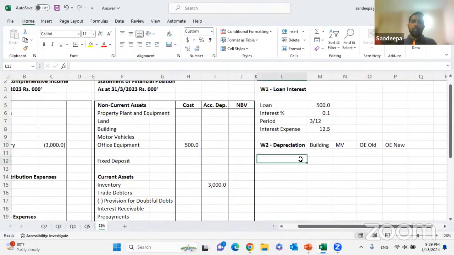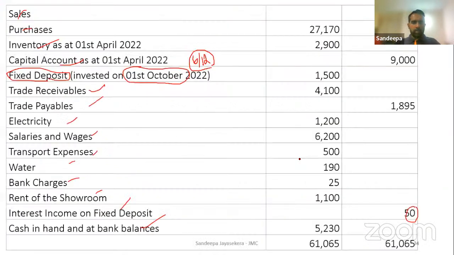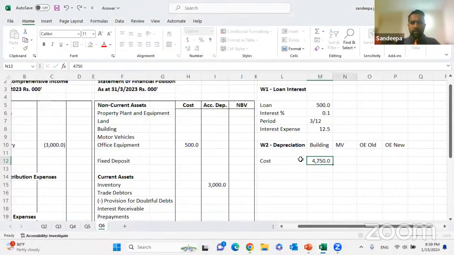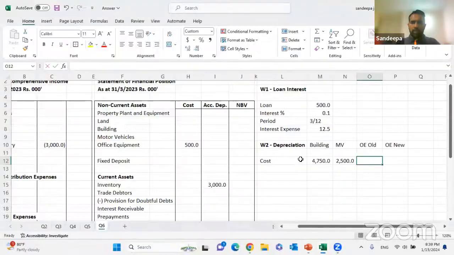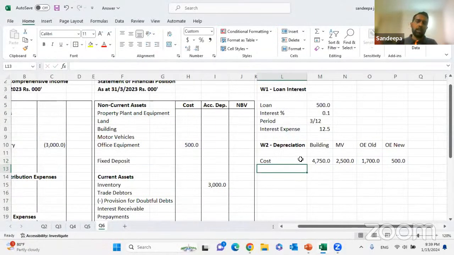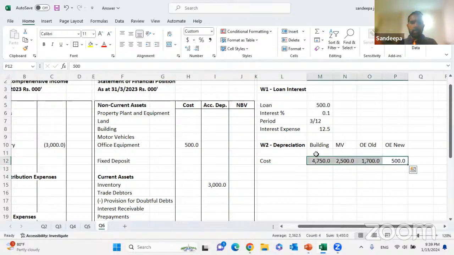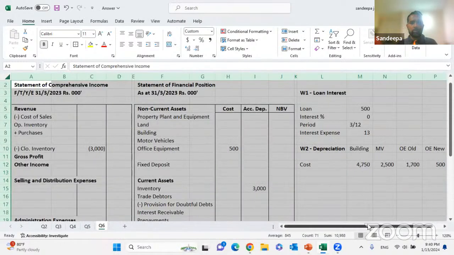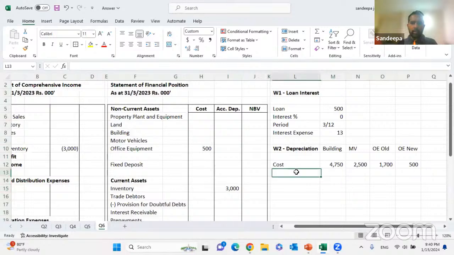Depreciation. Right. First of all, we'll take the cost. Let's see the cost. Building 4750, motor vehicle 2500, office equipment old 1700, new 500. The 500 is newly purchased. I'll do it in cents.